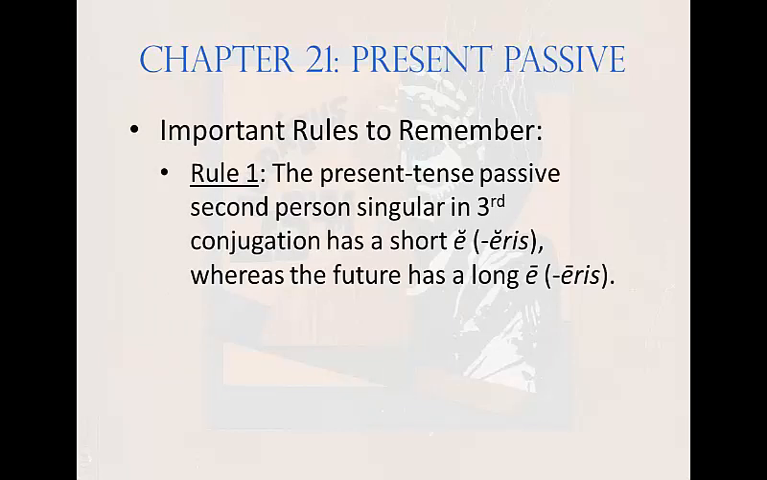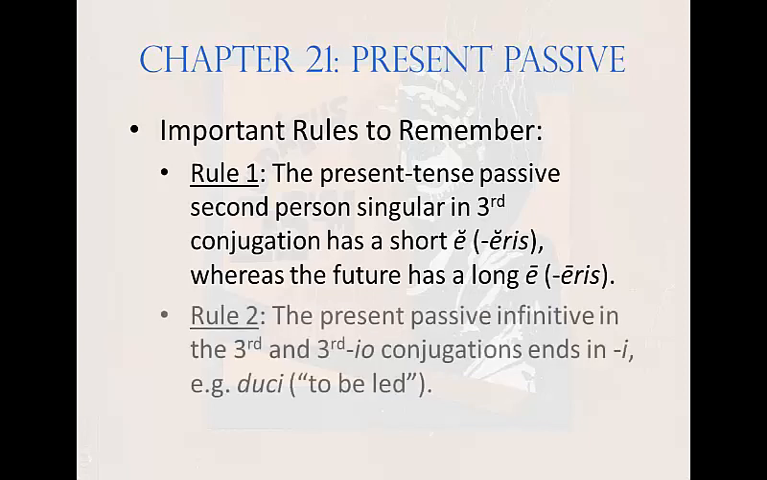Rule 1. The present tense passive second-person singular in third conjugation has a short E, producing the ending eris, whereas the future has a long E, producing an aris ending. Rule number 2. The present passive infinitive in third and third IO conjugations has no R. It ends in just I, as in duci, to be led.